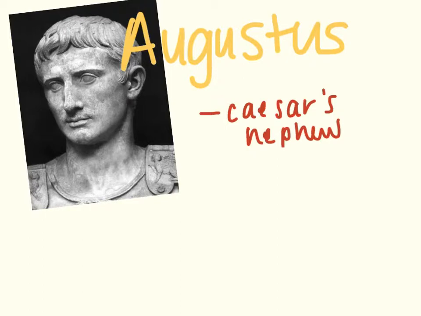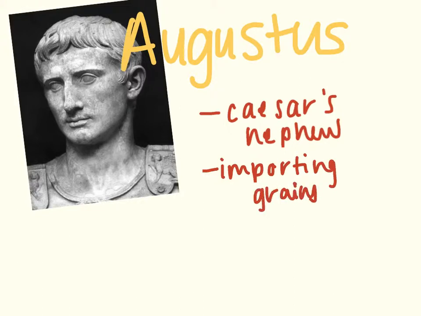This is definitely something that you guys are going to want to write down on your table. Something that made Caesar very popular was importing grains in from Africa to feed the poor. Another thing that he did was reforming the tax and legal systems.